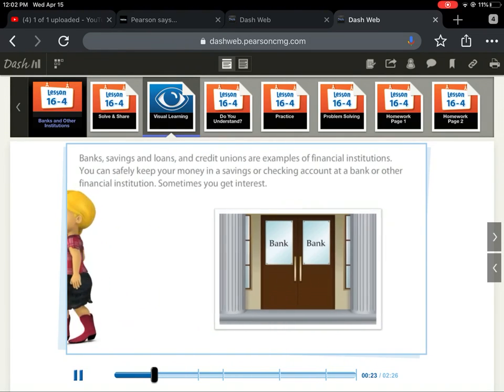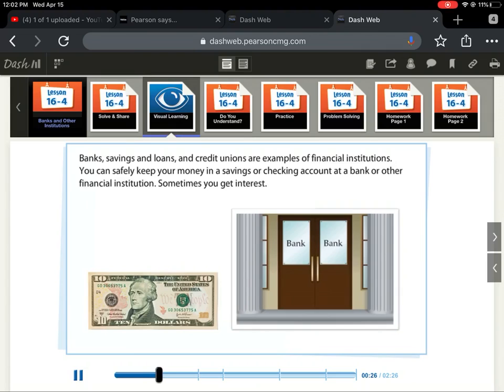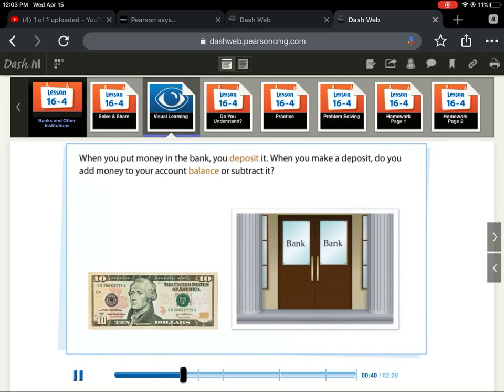What are examples of Banks, financial savings institutions? and loans, and credit unions are Banks, examples of savings financial and loans, institutions. and credit unions You are can safely examples of keep your financial money in a institutions. savings or checking You account can at a safely bank or keep your other money in a financial savings or institution. checking account at a Sometimes bank you or get other interest. financial institution. When you put Sometimes money you get in the interest. bank, you deposit it. When you put make a money in the deposit, bank, do you you deposit add it. money to your When account you make a balance deposit, or subtract do you it? add money to your account balance or subtract it?